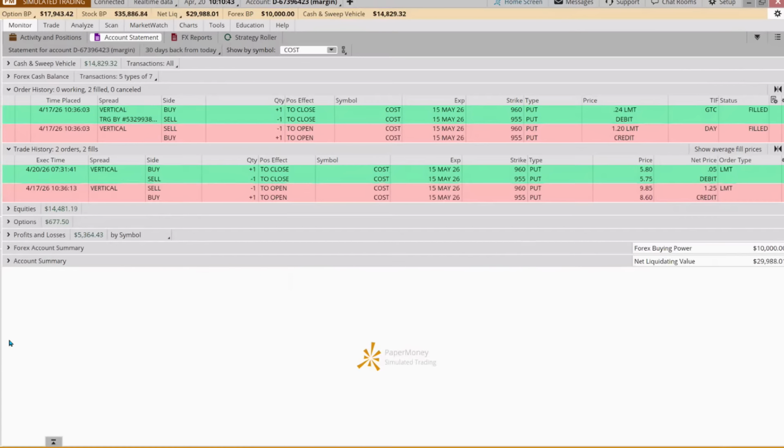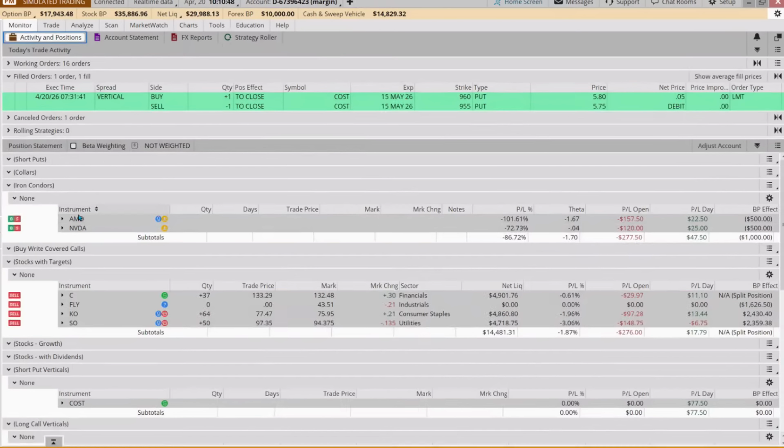Clear all my drawings. So let's go look at what we did with AMD and NVIDIA. You'll see this is under our Iron Condor group, where we were trying to leg in. And so we put the short call vertical piece on.